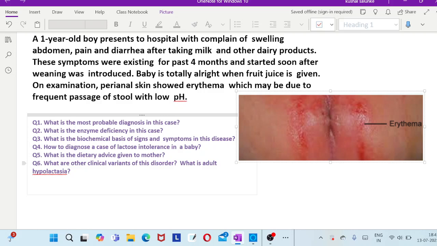The other clinical variant is the adult type of hypolactasia, which is down regulation of lactase enzyme activity according to the advancement of age. Okay, it is completely irreversible, you cannot reverse it. So for older age people, you should advise them to completely avoid milk and milk products, because sometimes they will experience these kinds of symptoms.